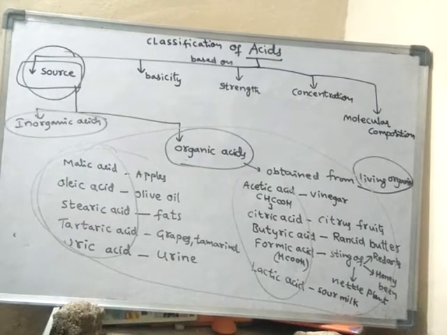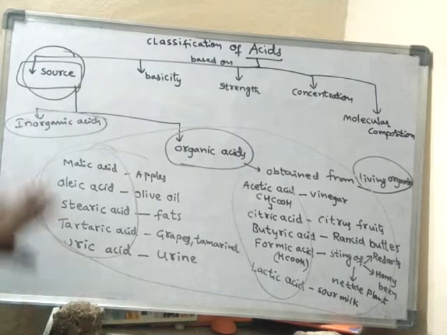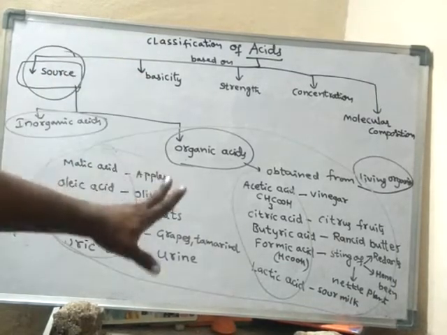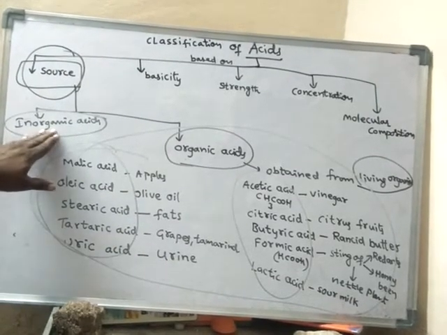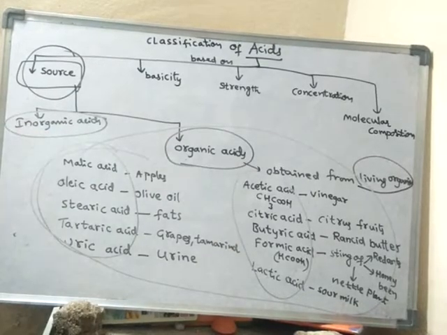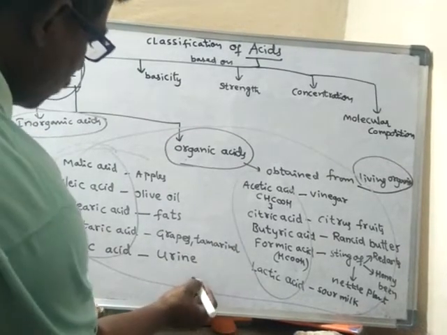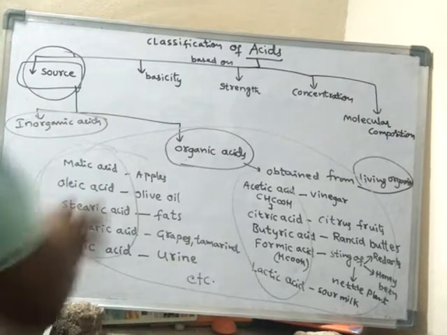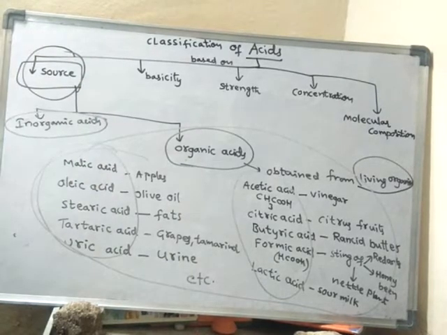We have seen examples of inorganic acids also. There are so many organic acids in nature. So this is one type of classification.